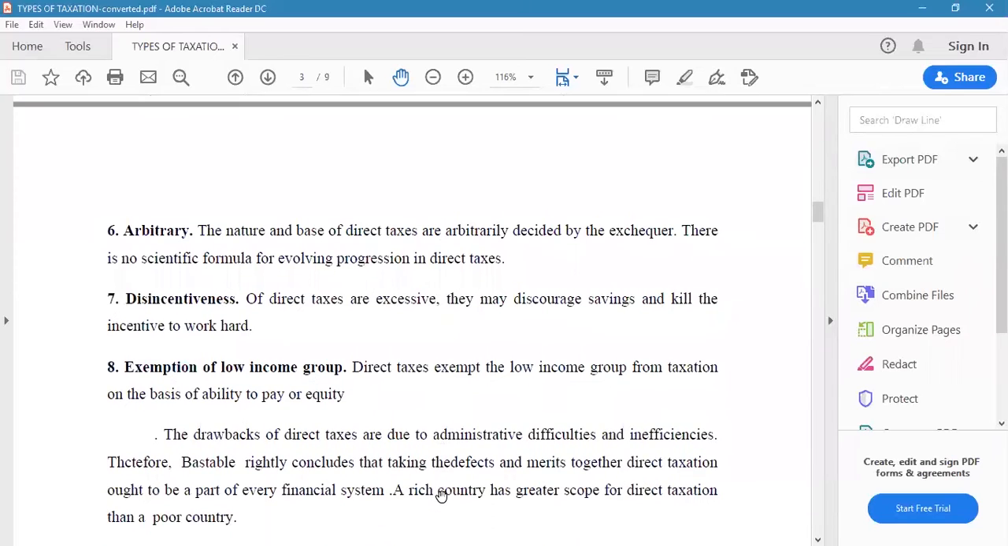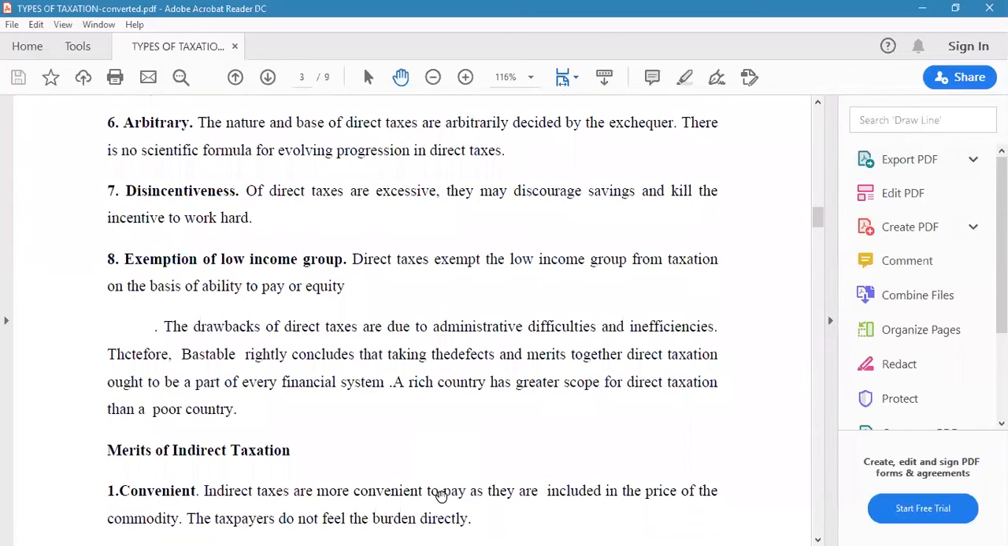Then arbitrary. The nature and base of direct taxes are arbitrary, decided by the exchequer. There is no scientific formula for evolving progression in direct taxes. That is, the fixation of tax rates like 10%, 15%, 20% is arbitrary in nature. There is no scientific formula, so we can say.